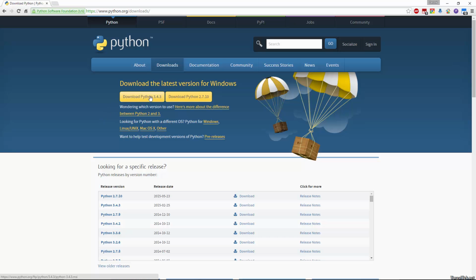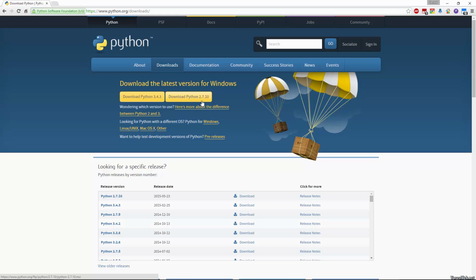Now you'll notice there's Python 3 and Python 2. Python 3 is a new version that reinvented the language to make it so that it can be used a bit more advanced. And Python 2.7 is more of a legacy language that is used more commonly, but it had some shortcomings.